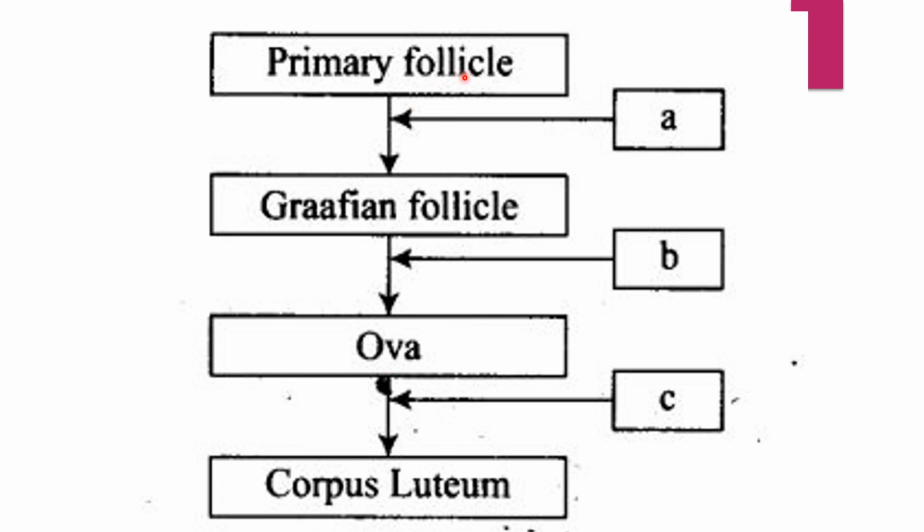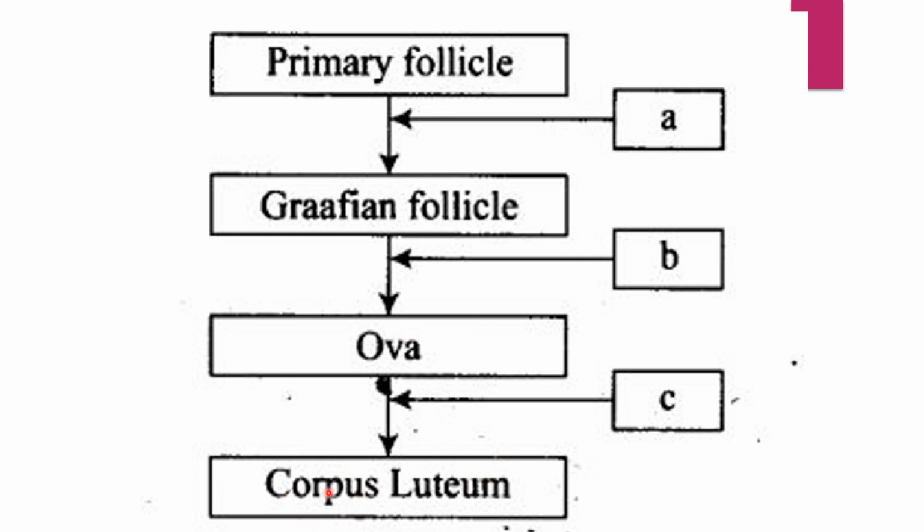That means a primary follicle which is present in the ovary is converted into secondary, tertiary, and then into the mature Graafian follicle. And this mature Graafian follicle undergoes ovulation, giving rise to the ova or the egg. After the release of this ova, whatever product is obtained other than the ova is nothing but the corpus luteum.